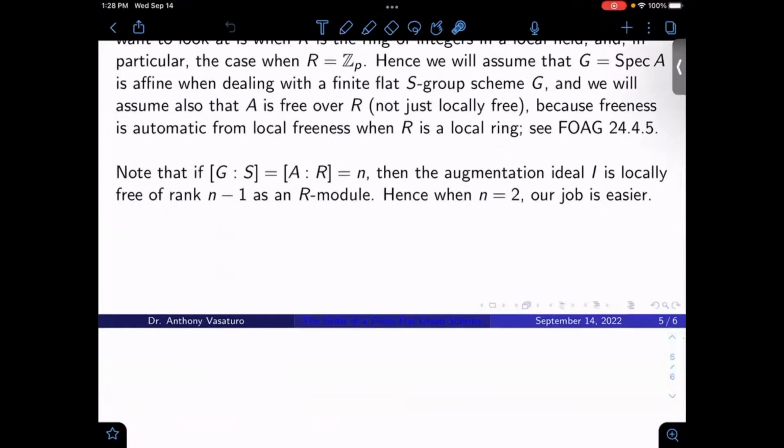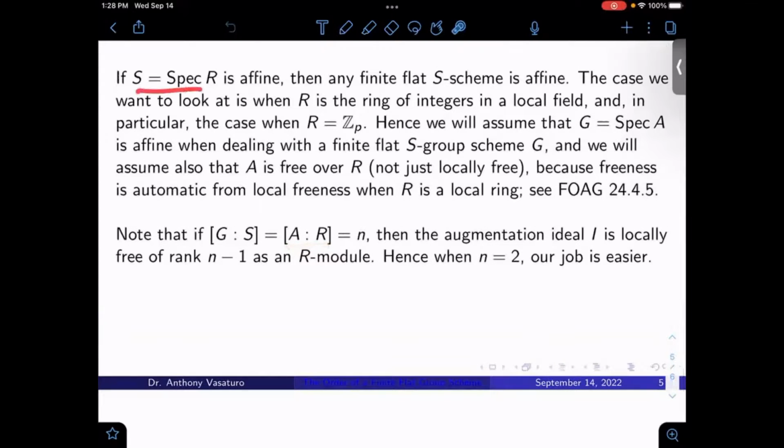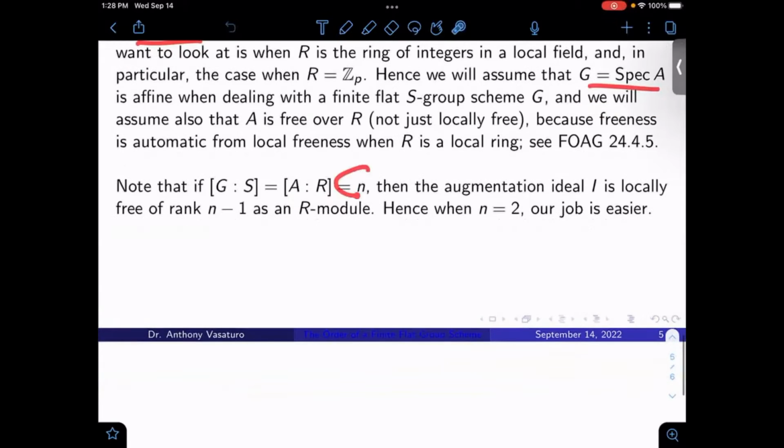Let's also finally note that if the order of G over S, which we might also just write as the order of A over R, because everything's affine, S is Spec R and G is Spec A, is N, then the augmentation ideal is locally free of rank N minus 1 as an R-module, essentially because A breaks down into a copy of R plus I, remember from the last video. And so the upshot is when N is 2, our job is just easier. When N is 2, the augmentation ideal is just a rank 1 R-module, it's just isomorphic to R as modules. So things should be easier there.